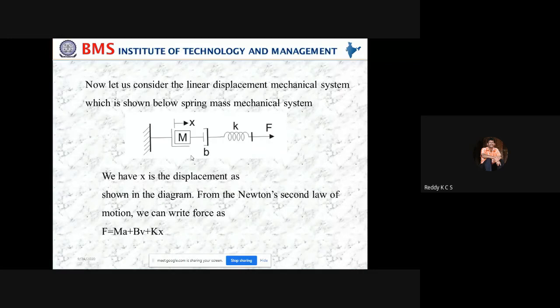Similarly, there is a damping element which is provided here. We can take the damper, that is B, friction, which is going to occur between the elements. Whenever there is a motion, there exists a friction. We know that the friction may be between the moving elements and a fixed support, or between two moving surfaces.